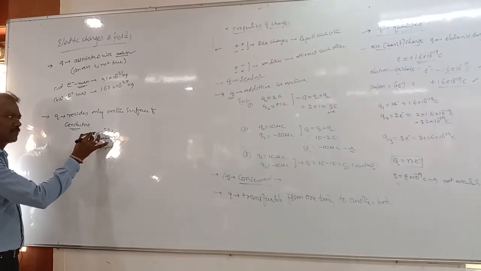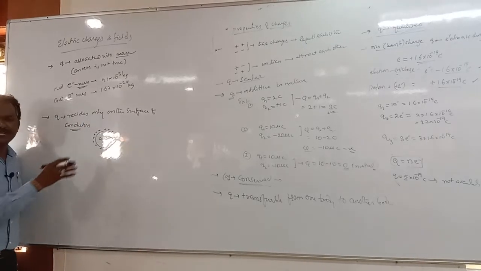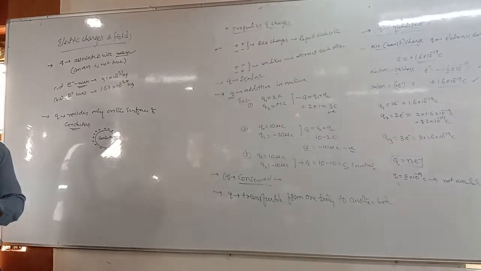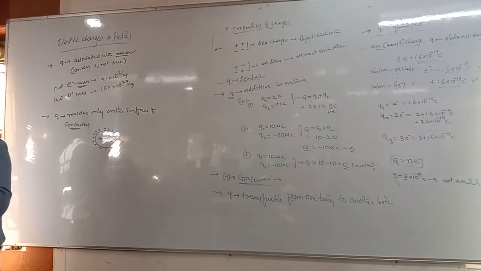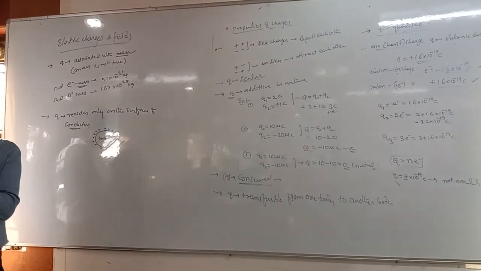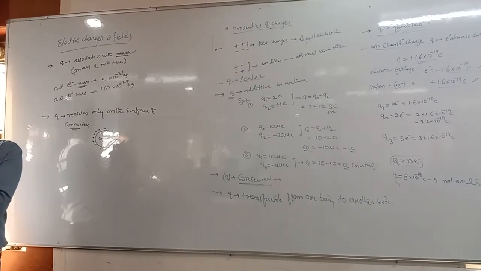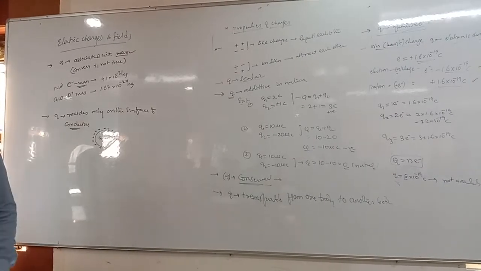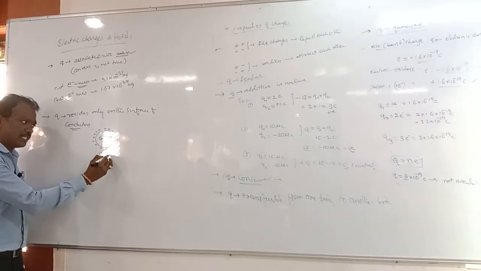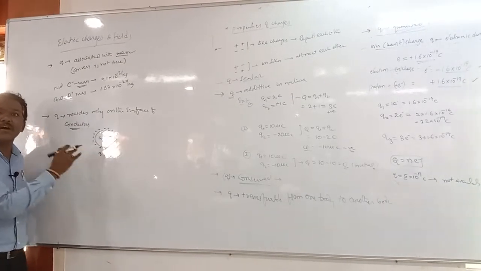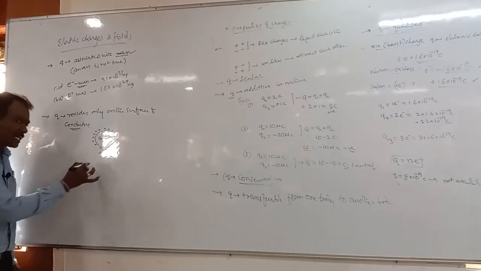Why? Due to the repulsion. In the conductor there is a possibility of charge flowing in it. Due to the repulsion, what is happening? Charges are moving away from each other. So that's why this charge Q resides only on the surfaces of the conductors.